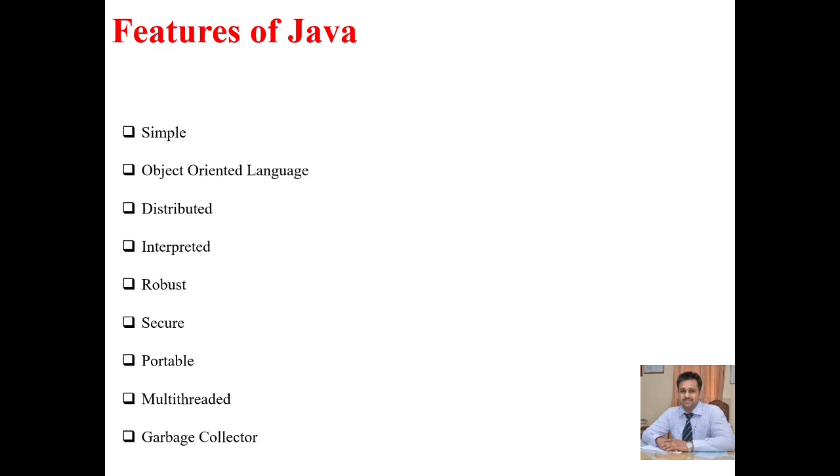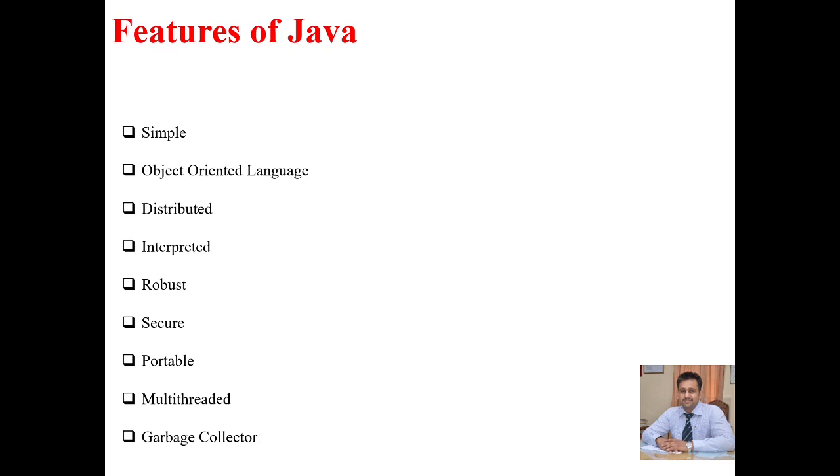Third, distributed. Distributed means when we write a program in Java, then this program can run on different machines and it can run online also. Interpreted, the Java program is run by the interpreter basically, that's why this feature is here. Next, robust. This feature provides fault tolerance capability to Java. It means a Java program is made to face any type of situation during execution.